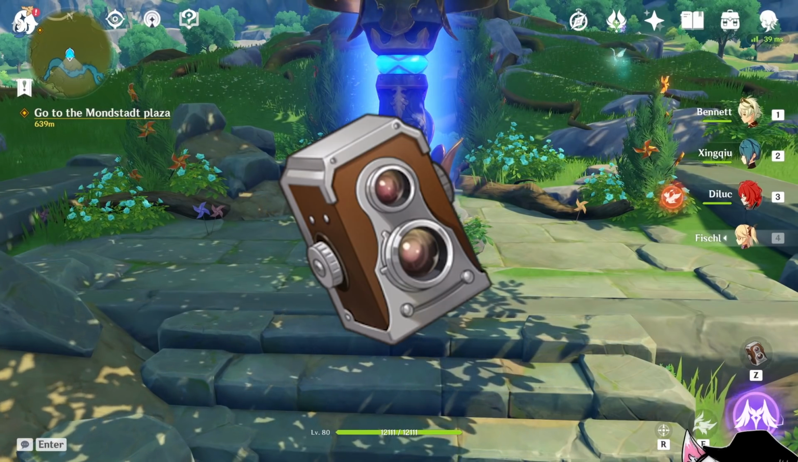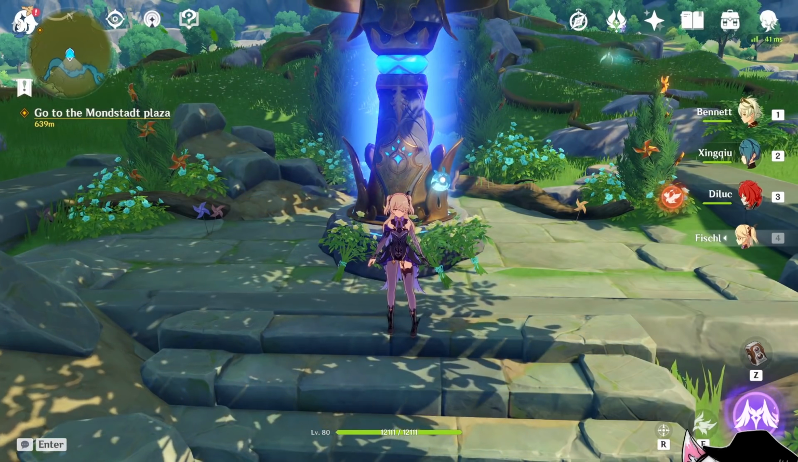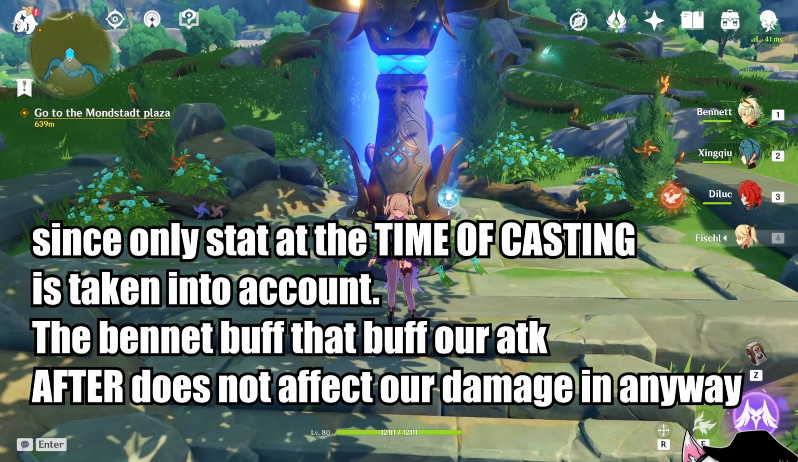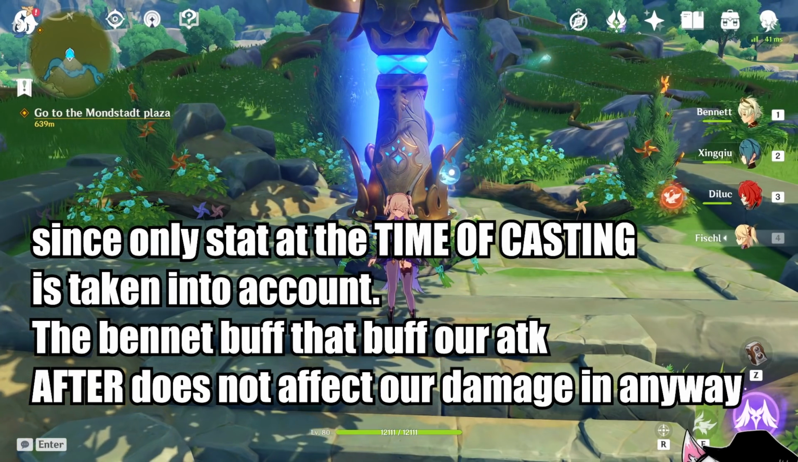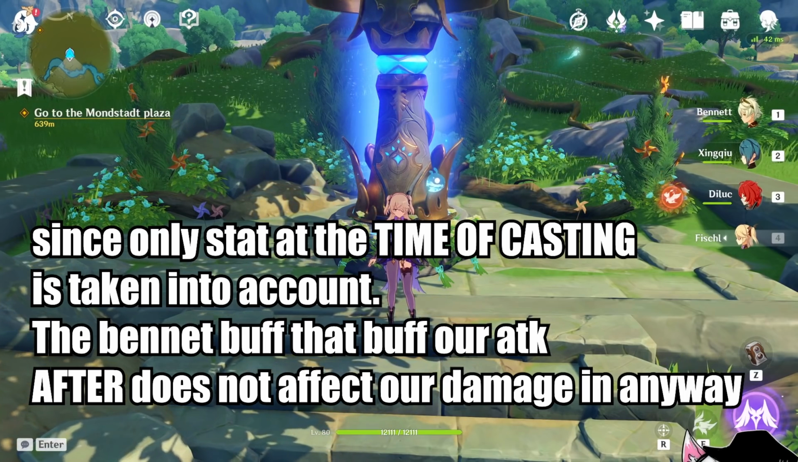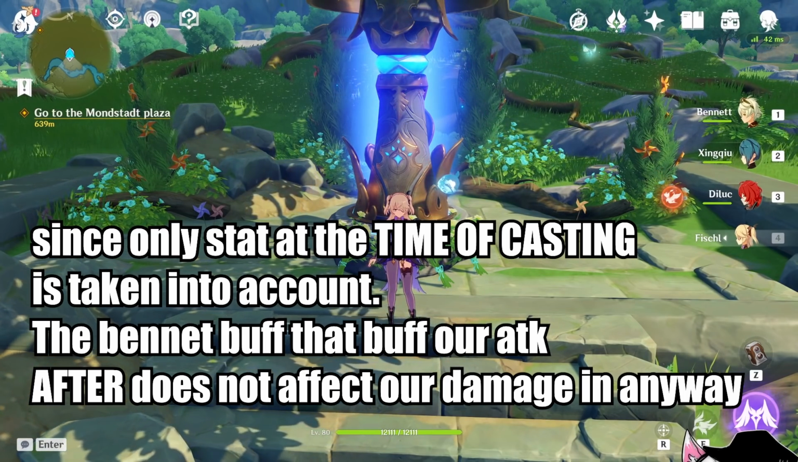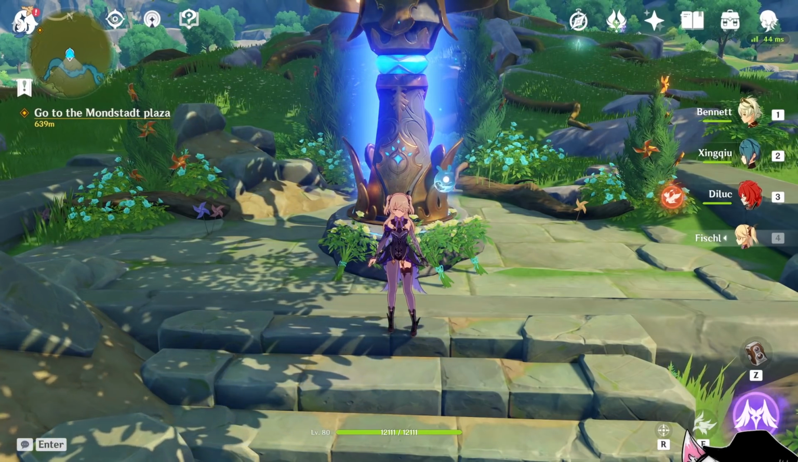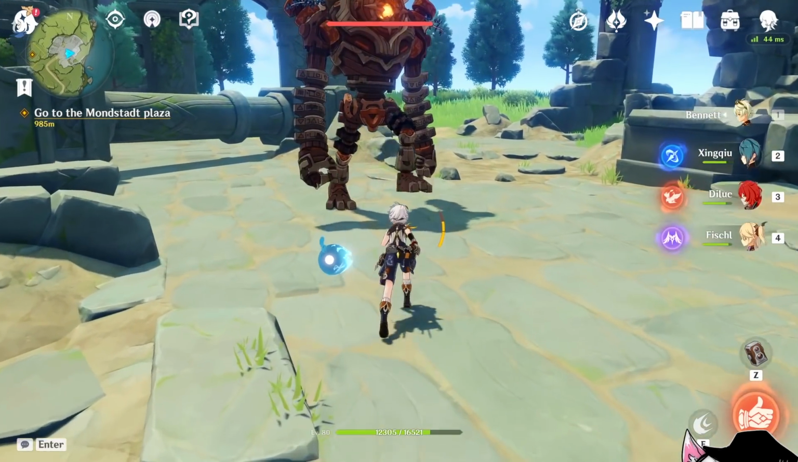This is the result of snapshotting, of course, since the game only considers Fischl's stat at the time of casting the ability. So getting a Bennett buff afterward, or getting an attack increase after you have already cast the ability, will not affect your damage in any way. This also works in reverse.